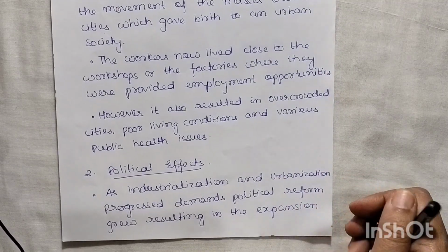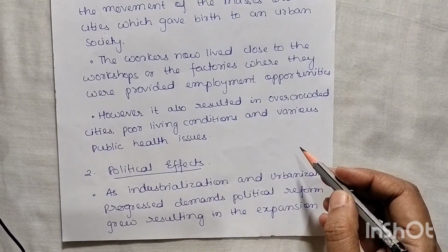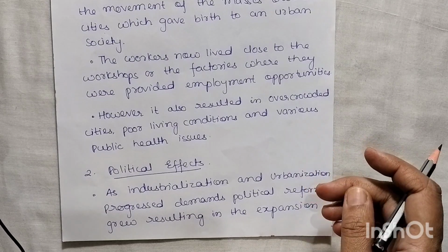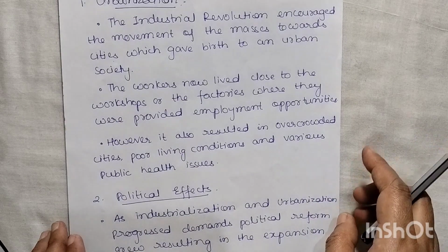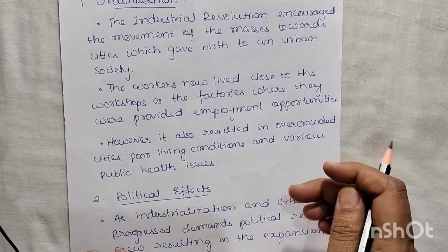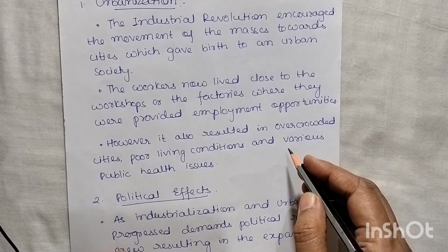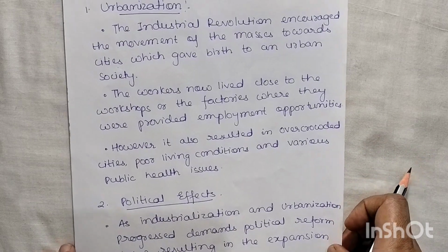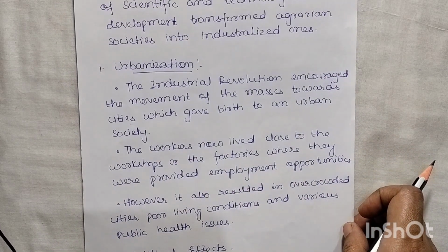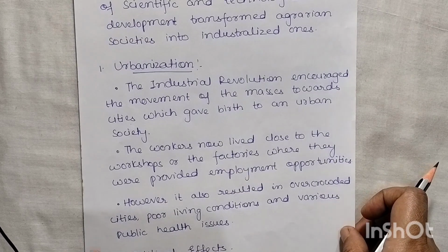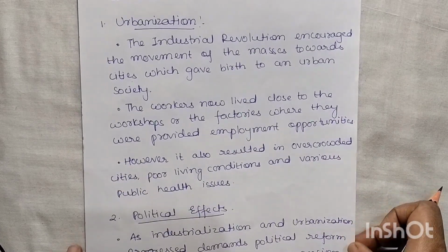So like this here also, poor living conditions were there and various public health issues began to arise. The positive impact was that rural areas have been converted into urban areas, but we have seen some negative effects also. So this, the first one, is urbanization. We have seen how the rural area has been developed into urban area due to industrial revolution.